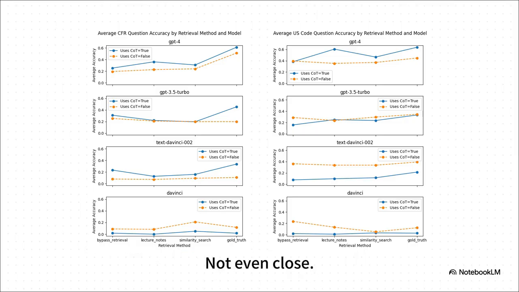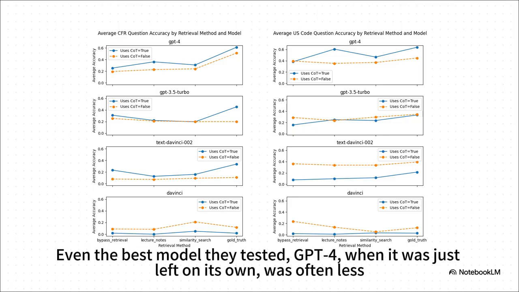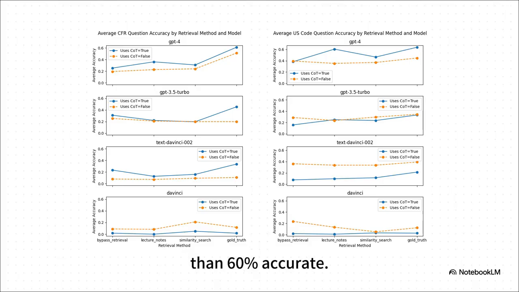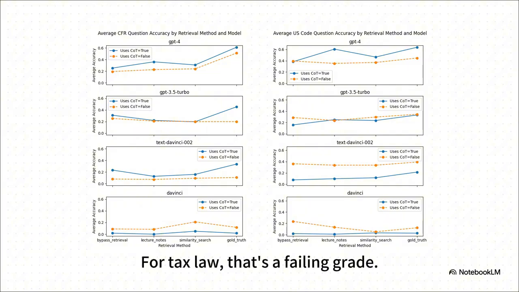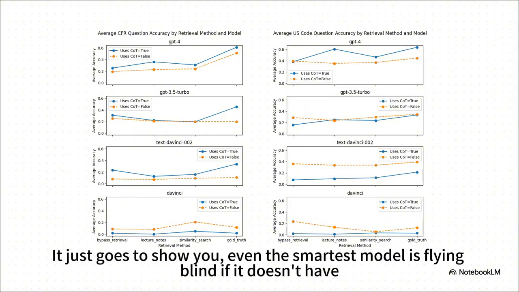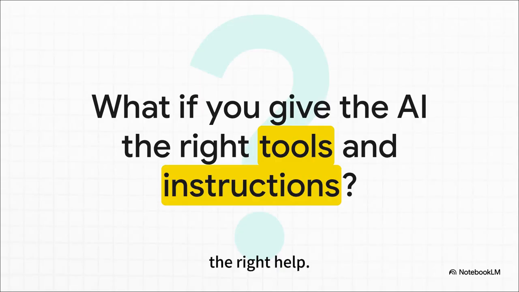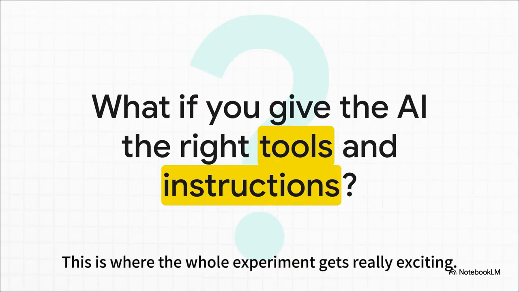Not even close. Even the best model they tested, GPT-4, when it was just left on its own, was often less than 60% accurate. For tax law, that's a failing grade. It just goes to show you, even the smartest model is flying blind if it doesn't have the right help. This is where the whole experiment gets really exciting.